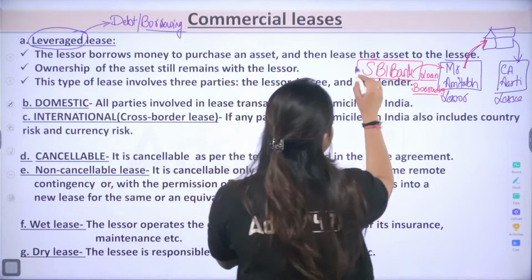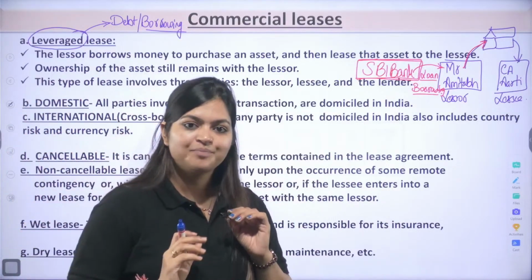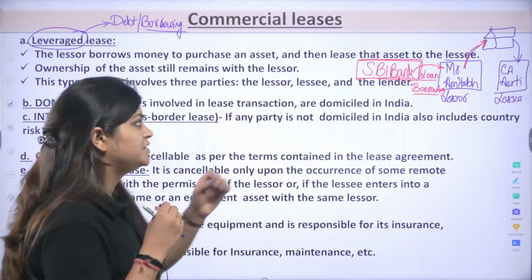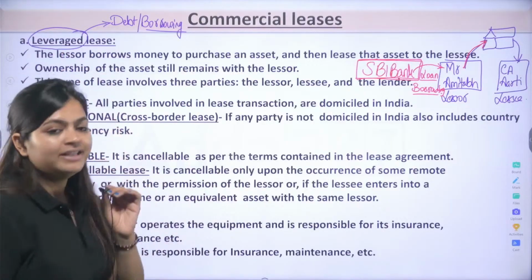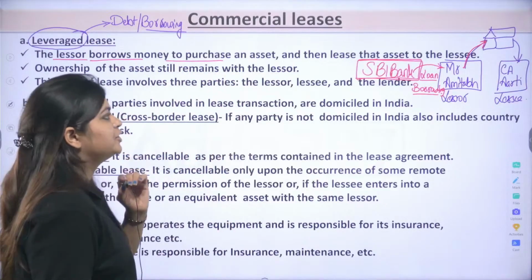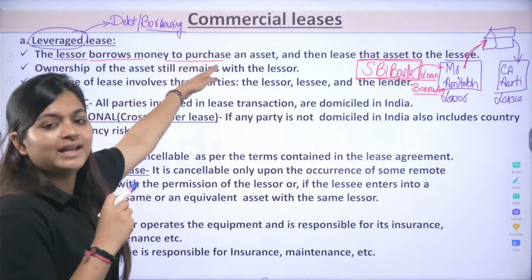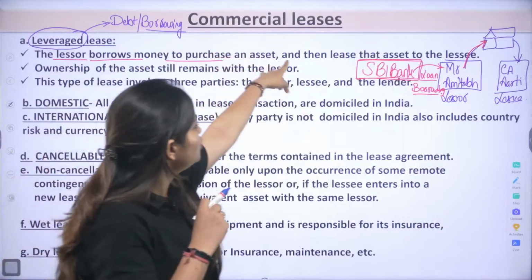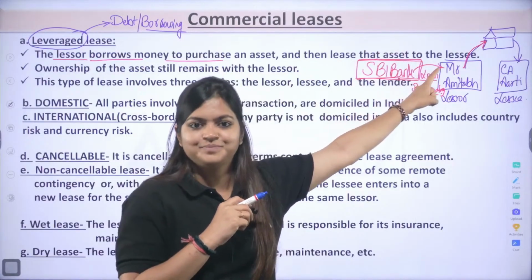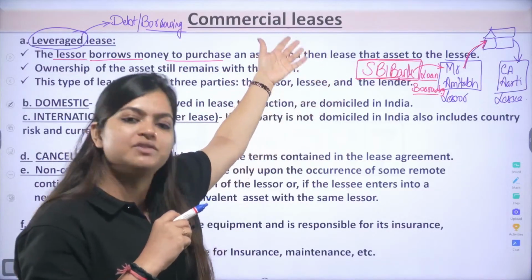And if this is the situation, as a lessor, you are also borrowing from someone else to purchase a property which you can use for rental purposes, then this type of scenario is your leveraged lease. Lessor borrows money to purchase an asset and then leases that asset to the lessee. Yes, lessor Mr. Amitabh Bachchan borrows money from SBI Bank to purchase an asset so that he can lease it to the lessee, CA Aarti. Correct? So ownership of the asset still remains with the lessor. Who is the owner? Mr. Amitabh only.